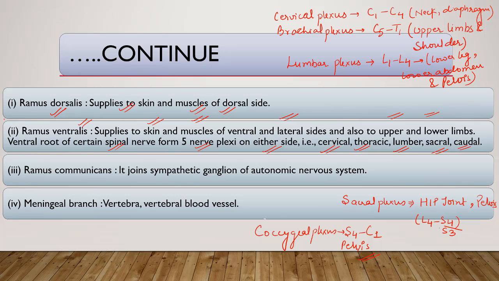Ramus communicans basically joins the sympathetic ganglion of the autonomic nervous system. It includes the white ramus and the gray ramus.